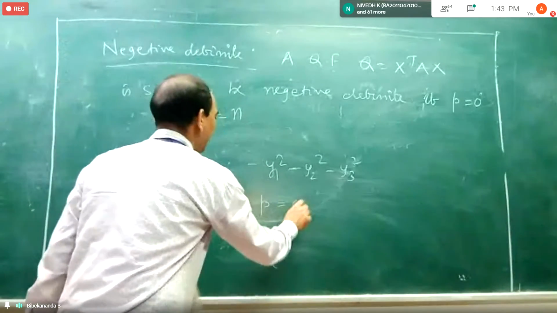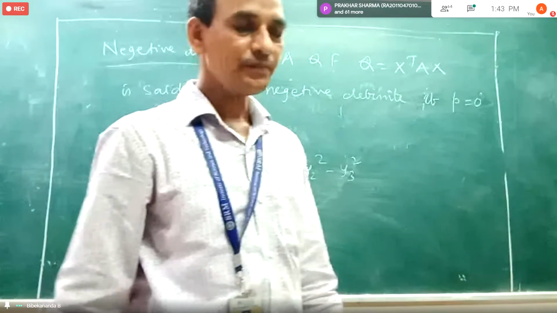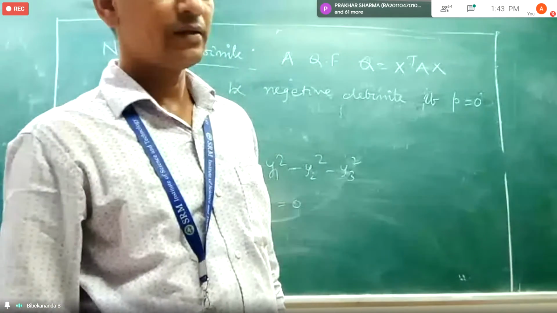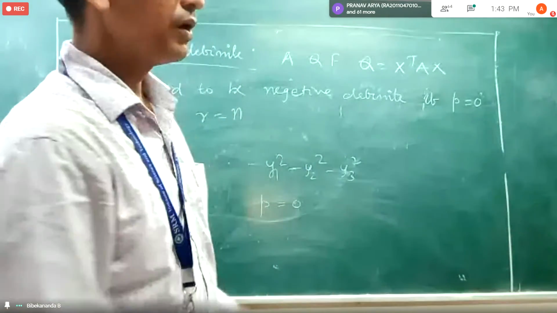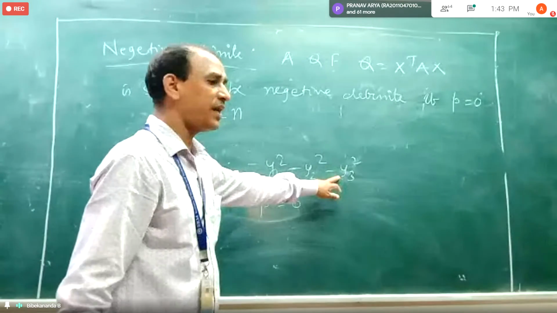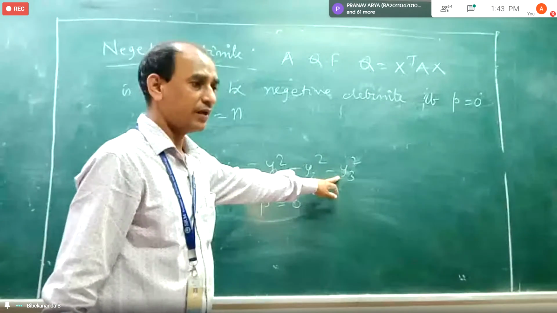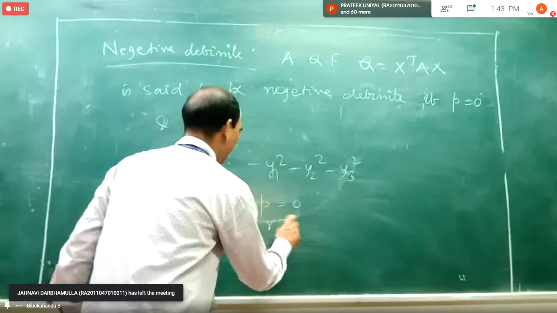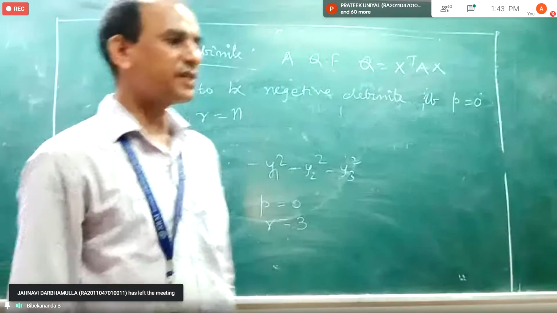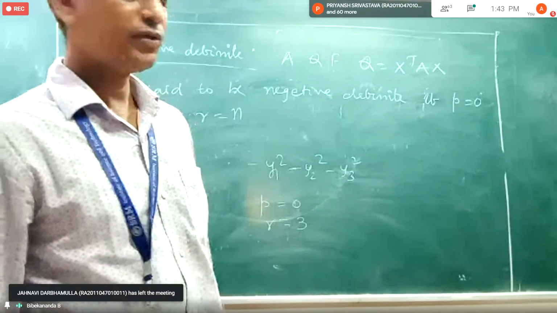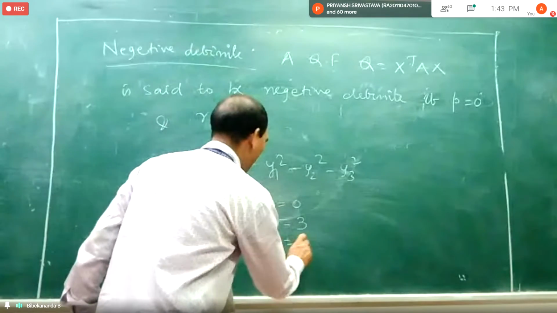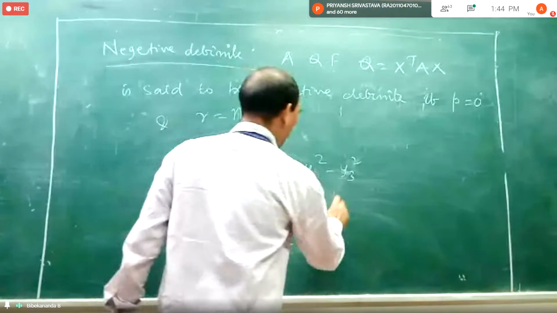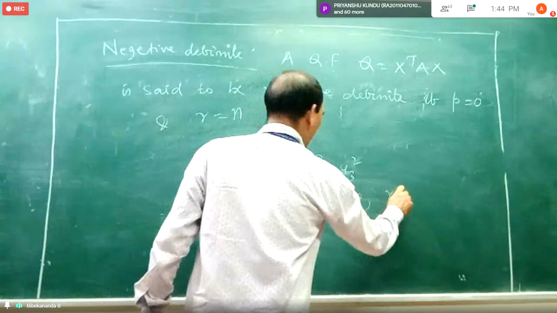Then what is the rank? 3. How many non-zero terms are there? 3. So the rank will be 3. Now how many unknowns are there? 3. So N is also 3. So P equal to 0 and R is equal to N.